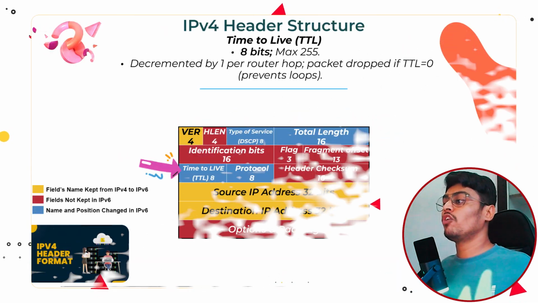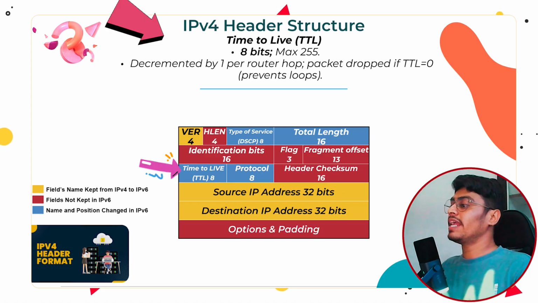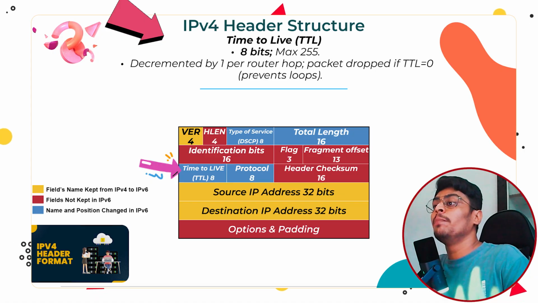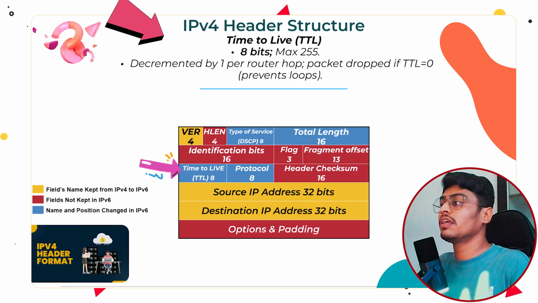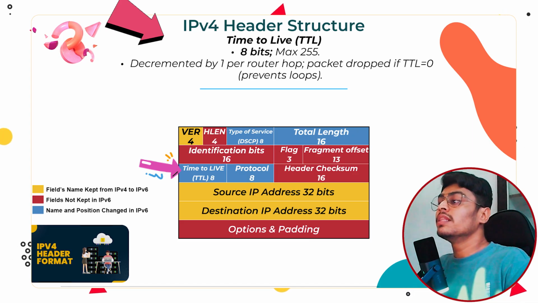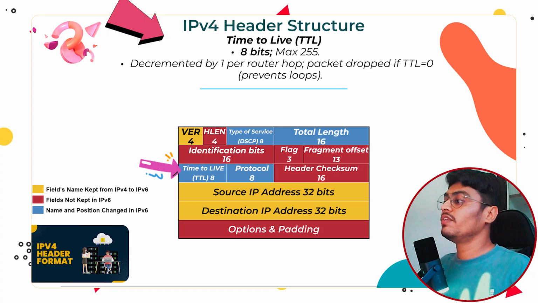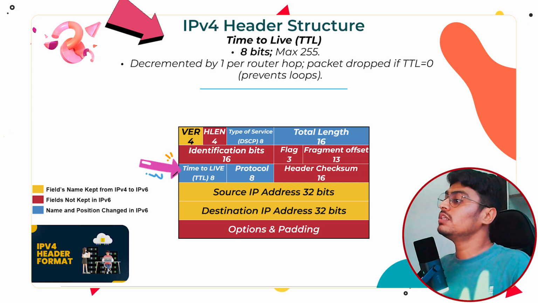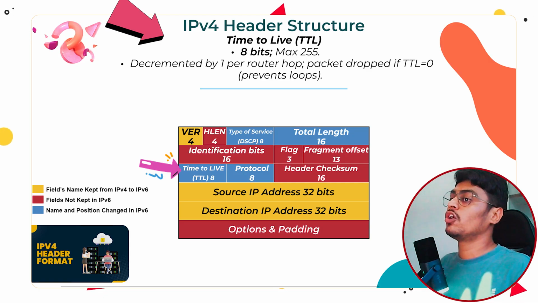Okay, now moving forward to other IPv4 fields. The next field is time to live, TTL. This is an 8-bit field, important because sometimes packets get stuck in loops due to routing table changes or improper router information. This may create congestion. So the TTL field has a maximum value of 255. When a packet reaches each node, the TTL value is reduced by 1. As soon as it reaches 0, we drop that packet, meaning it got stuck in the loop.